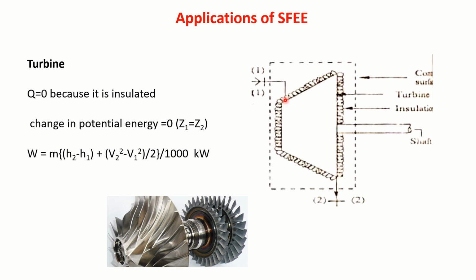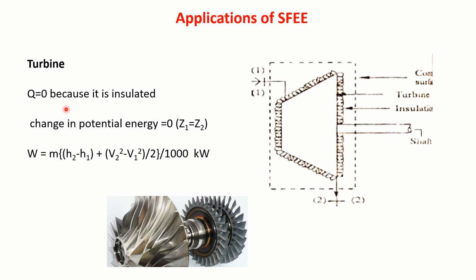At the entry point, the pressure and temperature are high; at the exit point, they are low. Basically, a turbine is an expansion device. Due to expansion of the fluid, it produces work, so you get shaft work here. The expansion is so fast that you can consider it insulated, as there is not much time available for heat loss to occur.